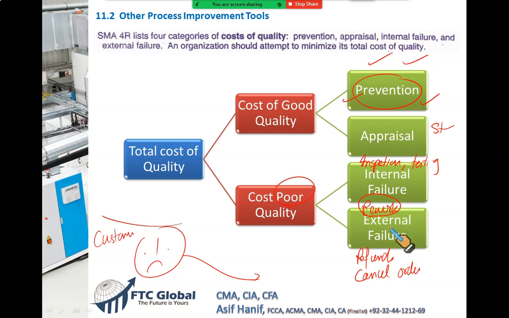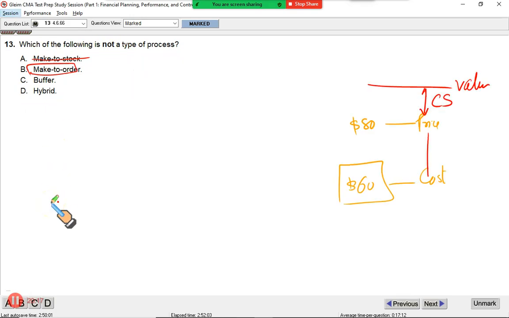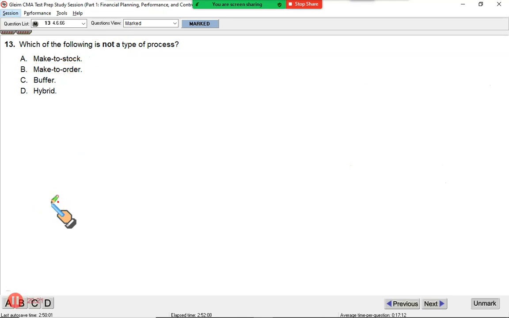So now let's see what kind of questions we get on this specific area. Which of the following is not a type of process? Let us see one by one. Make to stock is a process where you make the item to put it in stock. It's a push system. Remember MRP, material requirement planning. We produce to stock so that when the season comes, we can sell.